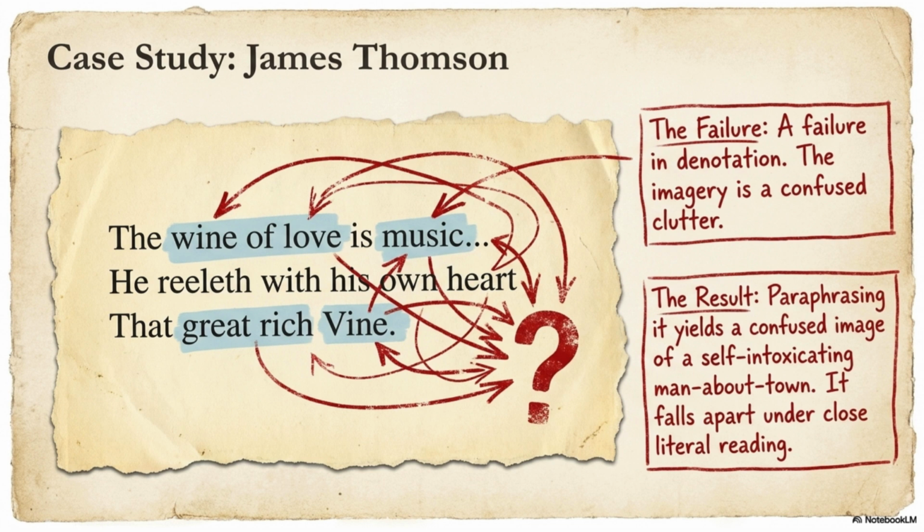One-line examination answer. Alan Tate criticizes James Thomson's imagery because its metaphors become confused and overcrowded, creating a failure in denotation, extension. Under close reading, the imagery loses coherence and therefore fails to achieve true poetic tension.